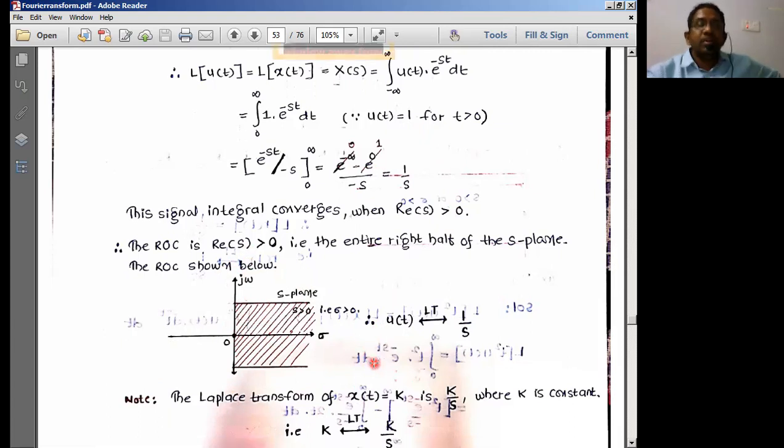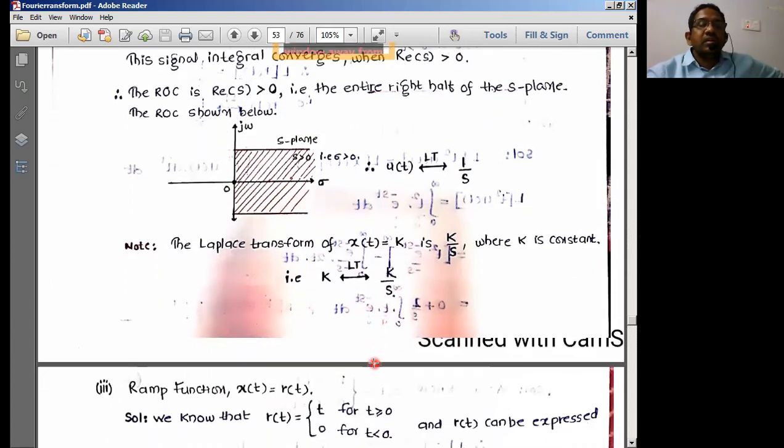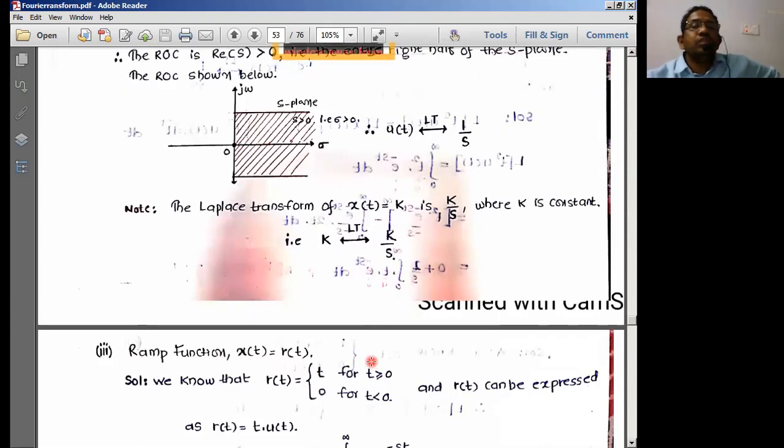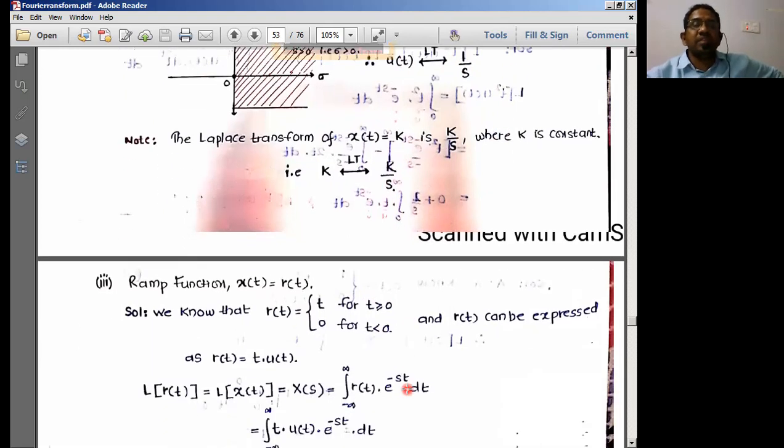Okay, let us move on to another thing here. If x of t is taken as some constant k, earlier it was u of t, the integral from 0 to infinity. Now if it is taken as k, the answer is simply k by s. Earlier we got 1 by s, no? Instead of u of t, if I take a constant k, I will have simply k by s. That is the representation of the Laplace transform.